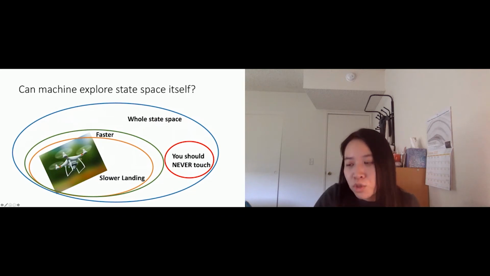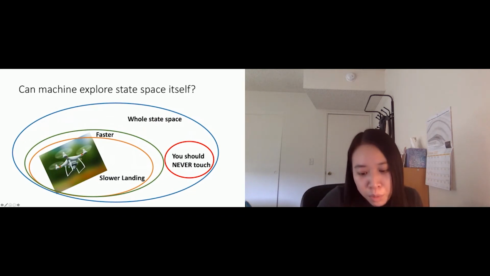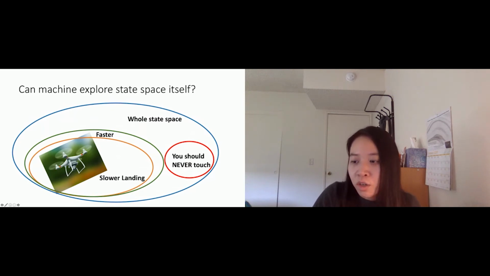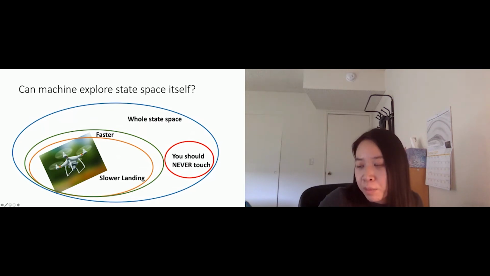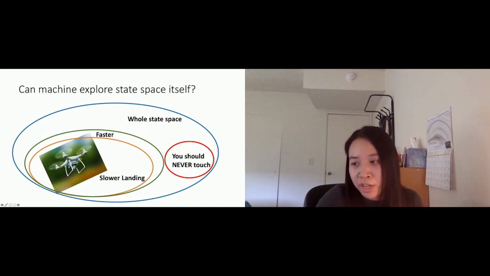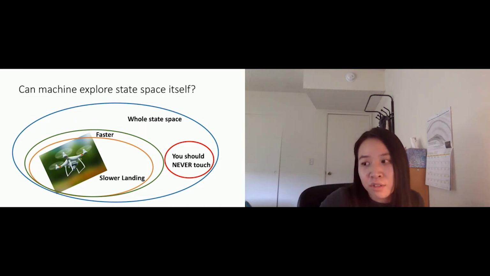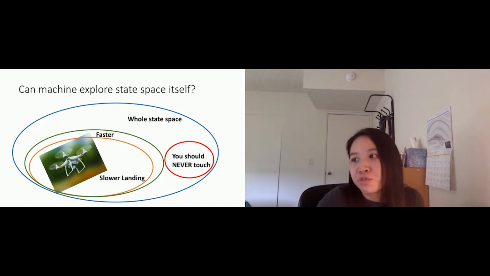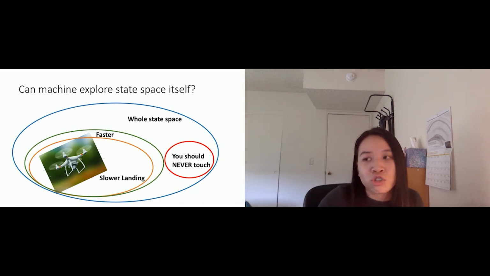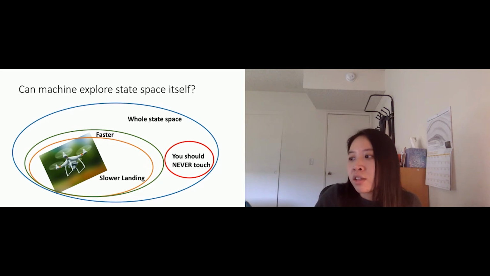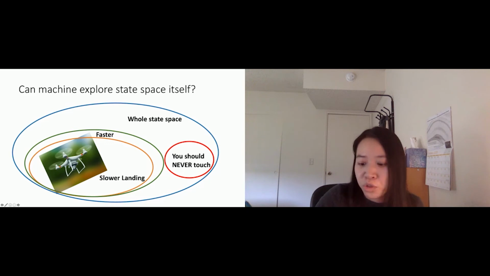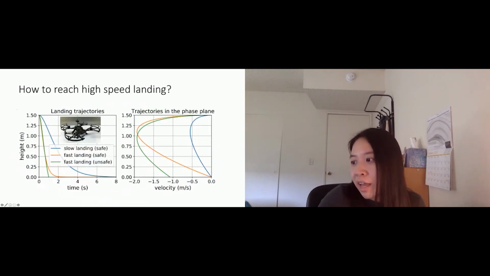So we want the machines to extrapolate and explore the space by themselves. It's still going back to our previous example of the Mars rover. The drone is in a similar situation. Assuming you have some data doing slower landing and do not know how to do fast landing, then going from slow landing to fast landing, this kind of extrapolation just enlarges your state space. And then you still have a region in your state space that it cannot really touch, which is a dangerous region. If you touch the ground with a very fast speed, then you risk breaking your device.